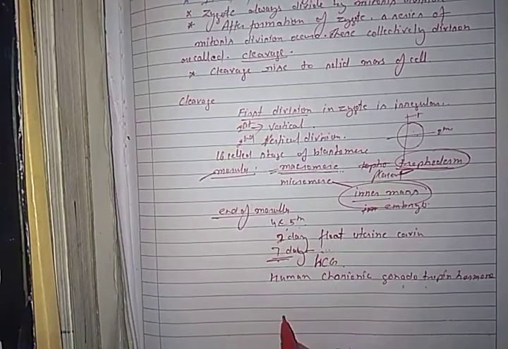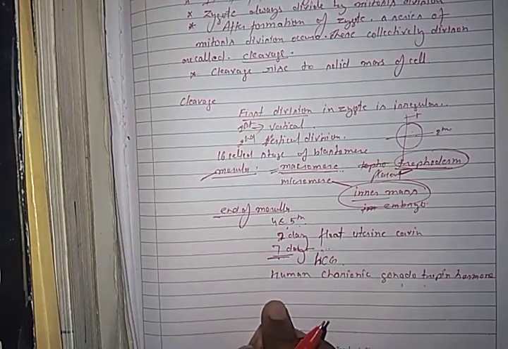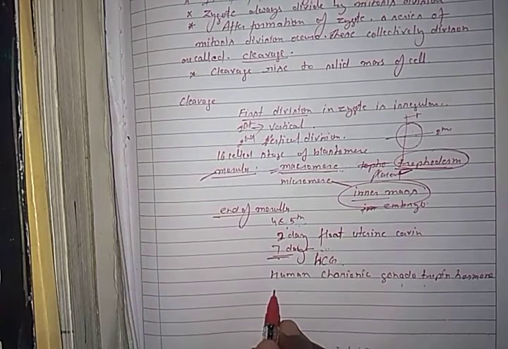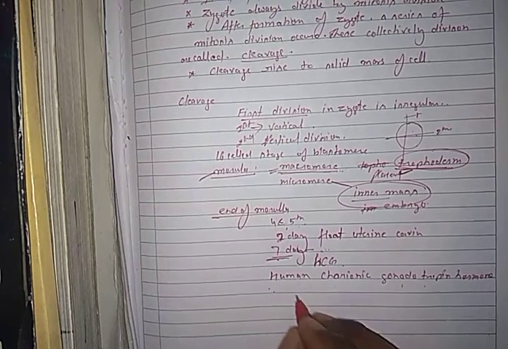After implantation, the uterine endometrium undergoes profound changes. This profound change is called the decidua.